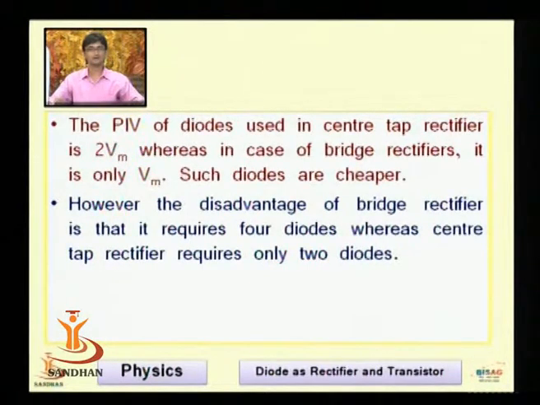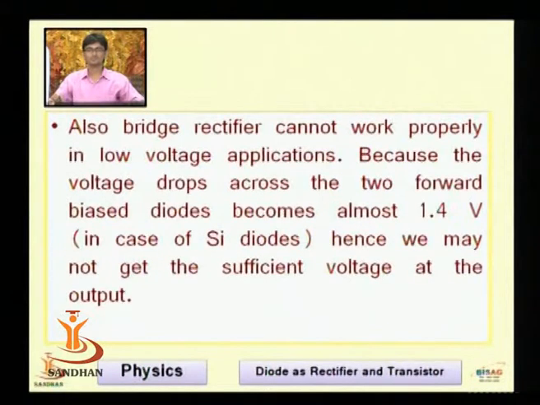However, the disadvantage of the bridge rectifier, if you try to recall, is that the center tap rectifier was using 2 diodes for its design, whereas the bridge rectifier is using 4 diodes for its construction. Also, the bridge rectifier cannot work properly in low voltage applications because the voltage drop across the 2 forward biased diodes becomes almost 1.4 volts if we are using silicon diodes. Hence we may not get sufficient voltage at the output.